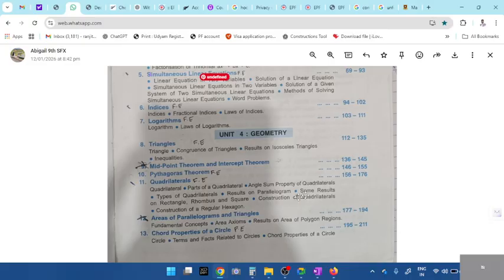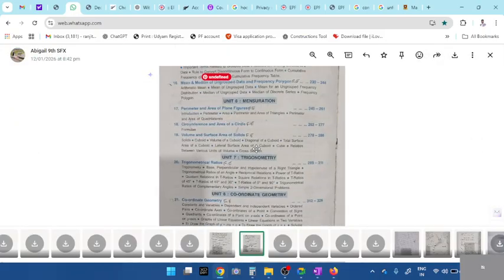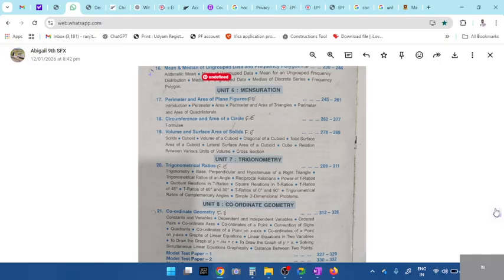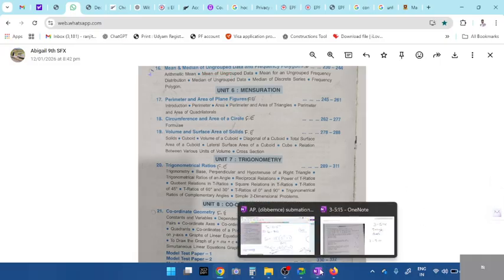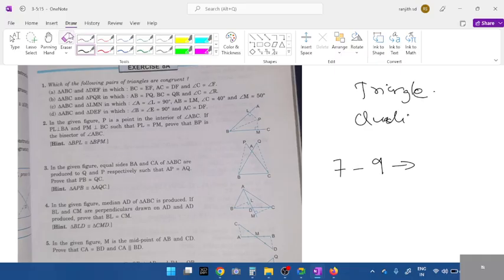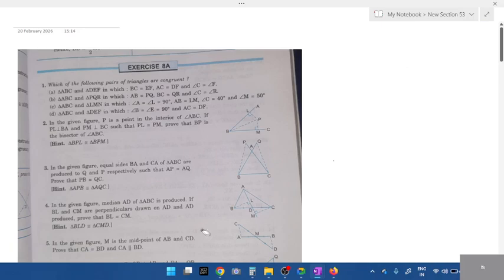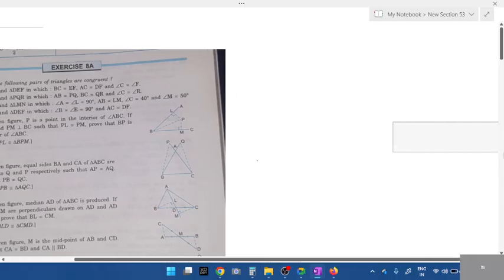Revision also was done. Anyways, we'll start with triangle and quadrilateral, students. Geometry part is tough, and next one, mensuration. This part is tough. That I'll be starting on Saturday. I've explained everything in detail. In triangle, look here. I'll tell you the concepts. You should know all the types of triangles and similarity concept. Types of triangle, similarity, parallel line. So we are starting with triangle and quadrilateral.